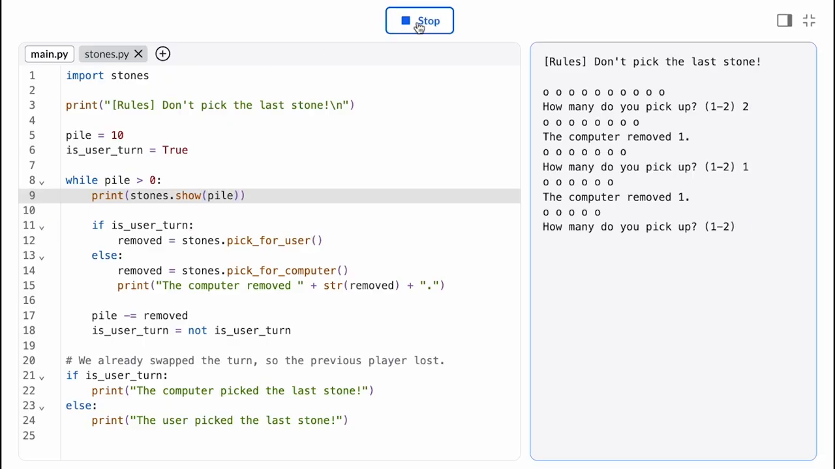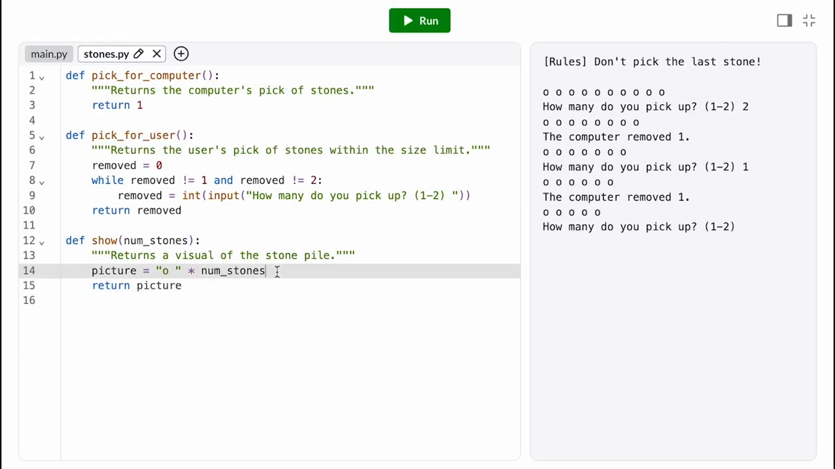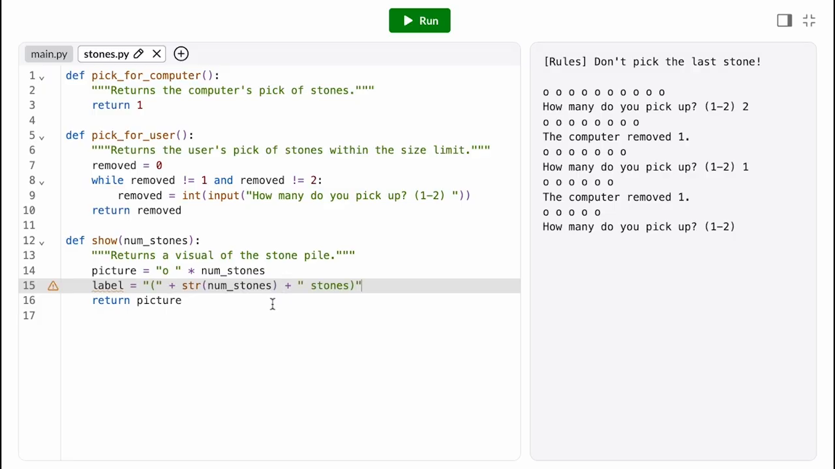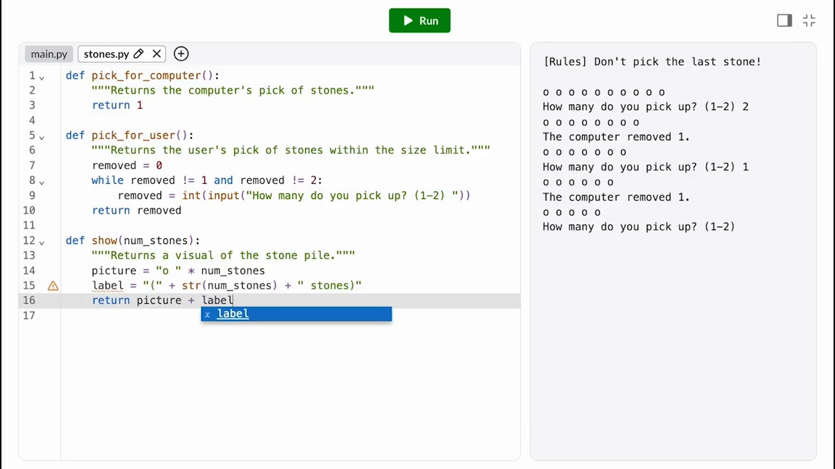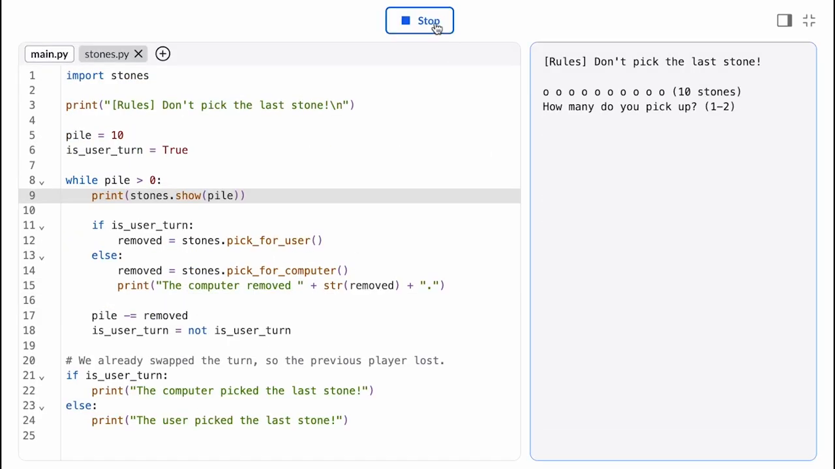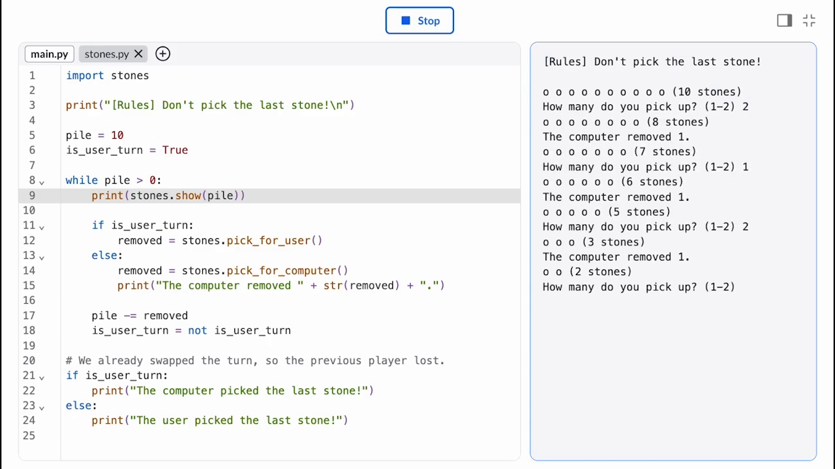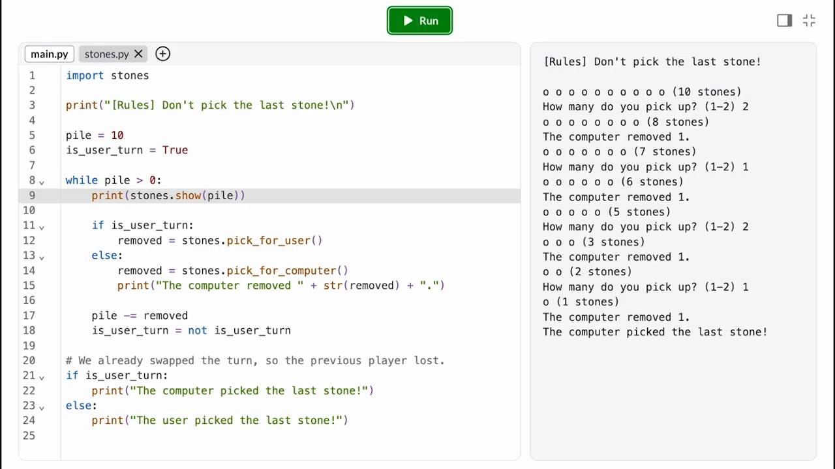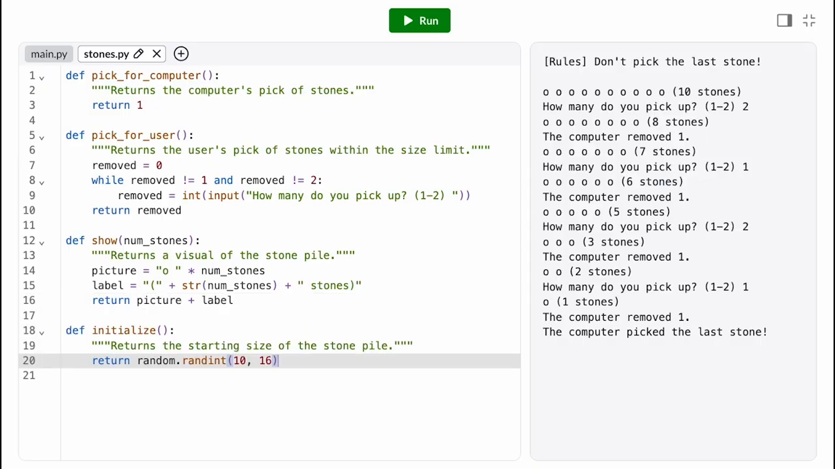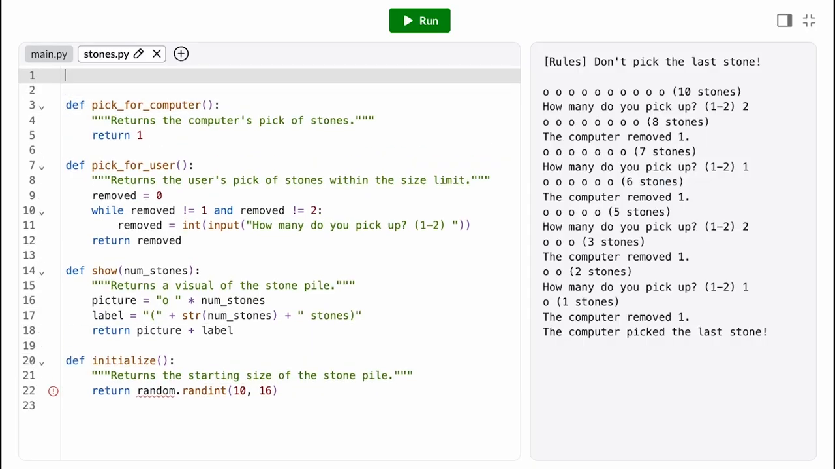These circles look cool, but they're a little annoying to count, so I'll go back to the show function and include a number in the picture. Now let's playtest. We'll run through the program a few times and see if anything feels off. The strategy isn't really all that interesting if the game always starts with the same number of stones. I would just do the same thing every time. So let's randomize that pile size with a new function.